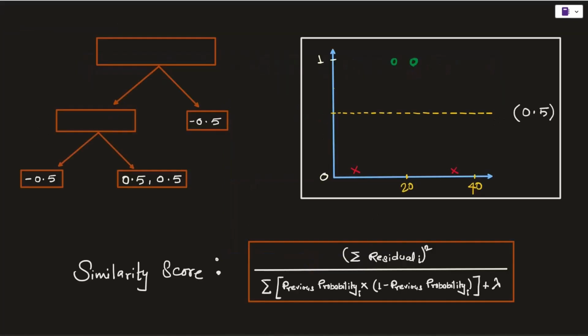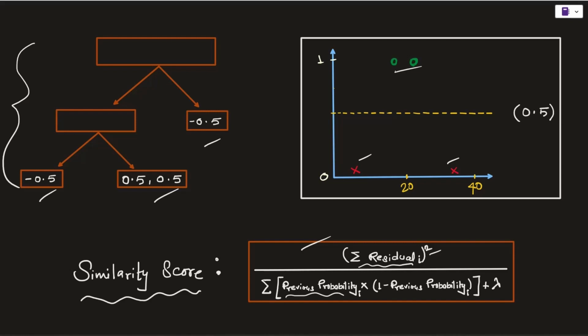So what we are trying to understand is, just like the previous lecture, we are going to build a tree which is trying to fit all the residuals from the data set. However, the formula to calculate the similarity score is now going to be changed. In the numerator, we are summing up all the residuals within a leaf node and then squaring it, divided by, for each and every residual within a leaf node, the previous probability value, which is 0.5 till this point, multiplied by 1 minus previous probability, plus a regularization term lambda.